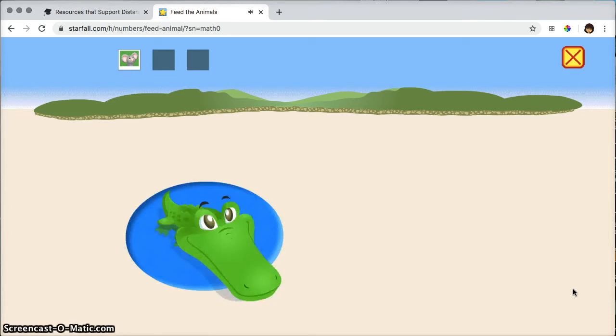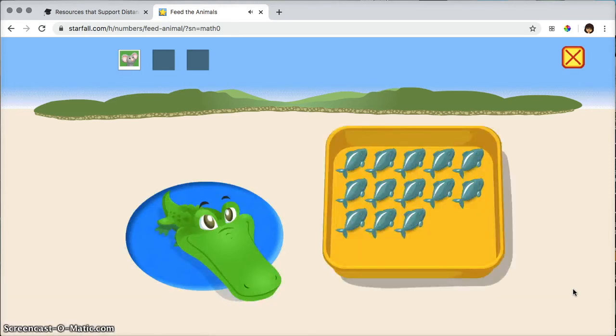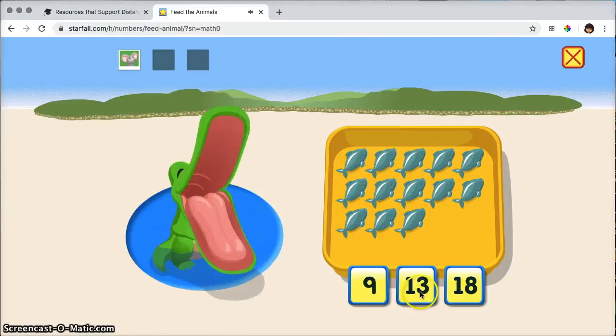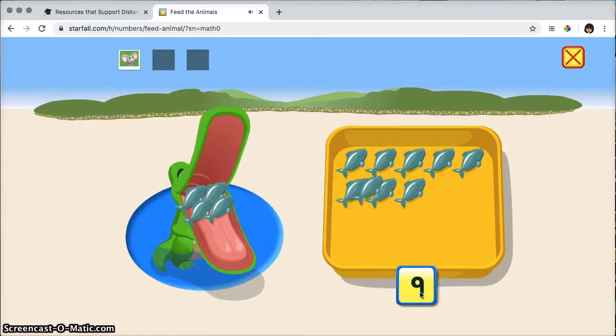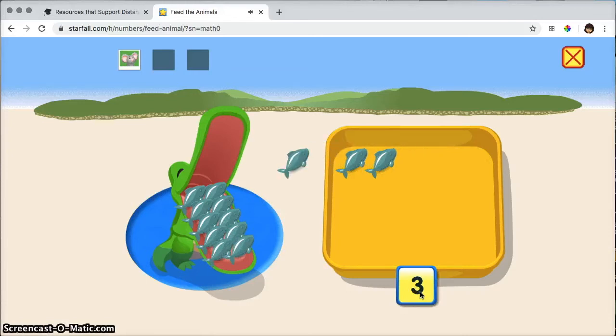Crocodile. How many fish are there to feed this crocodile? 13, 12, 11, 10, 9, 8, 7, 6, 5, 4, 3, 2, 1, 0.